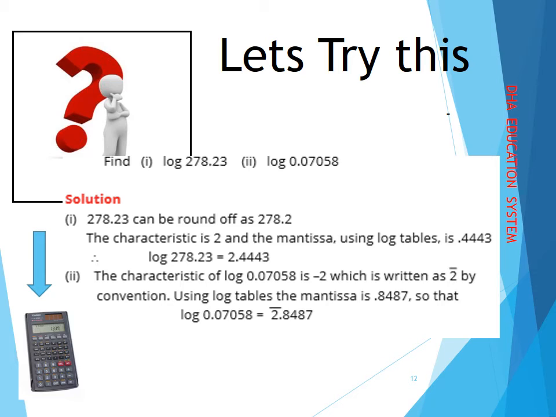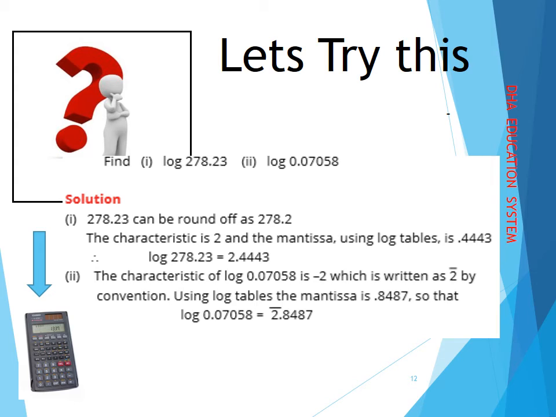For taking the logarithm of the second part, which is log 0.07058, how many zeros after the decimal before the first significant digit? Because it is a number which is less than 1 but obviously a positive number. There is 1 zero after the decimal, so I subtract 1 from this minus 1. It becomes minus 2.